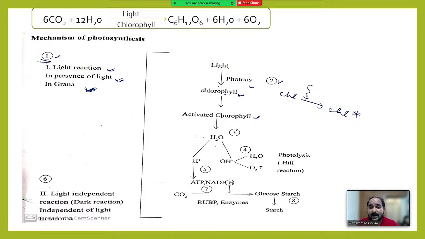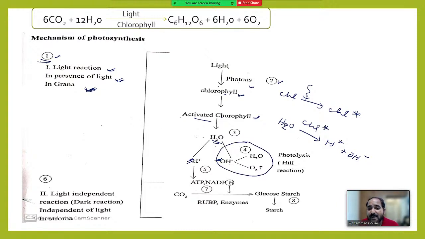And the third one, what is happening here? The light activated chlorophyll splits the water molecule into H plus and OH minus ions. Means water molecule in presence of activated chlorophyll splits into H plus and OH minus ions. This is the third point. Fourth one, this is the fourth one.